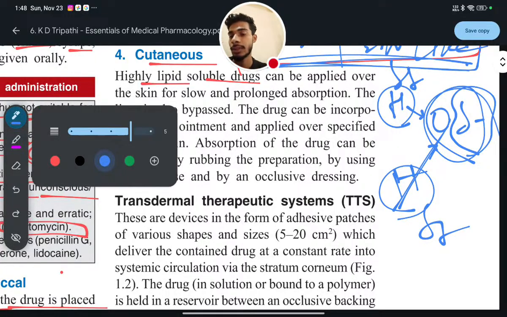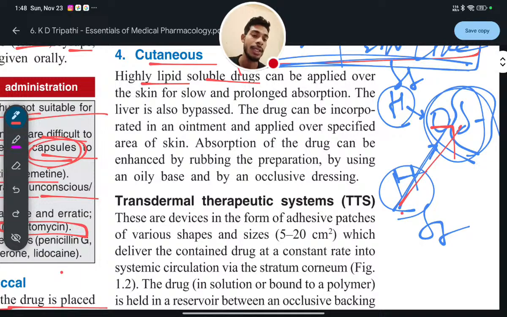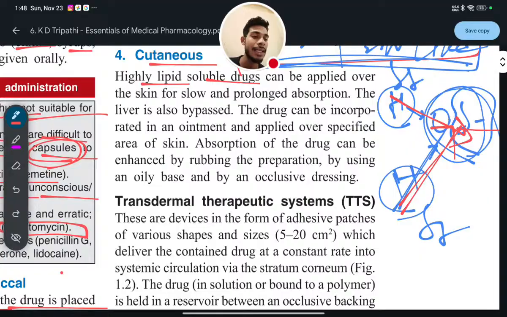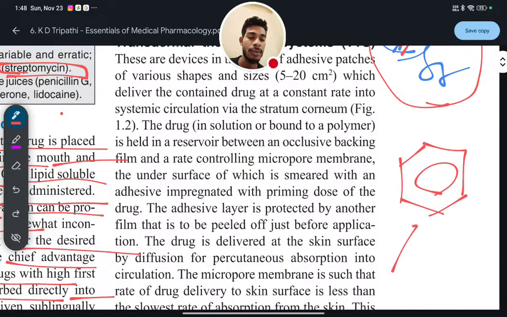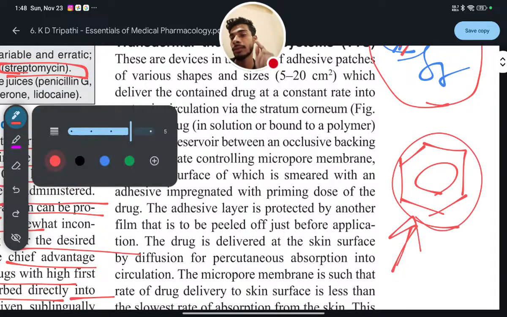Wait, I'll show you in different colors. The polarity will be in this way, and from the other hydrogen the polarity will be in this way. So ultimately the resultant polarity will be in this way. That's why water is polar and ionic. So another polar or ionic substance will be absorbed better in water, and benzene or acetone are non-polar. So any other non-polar or non-ionic substance will be absorbed in benzene or acetone in a better or proper way, in good condition. Am I clear?